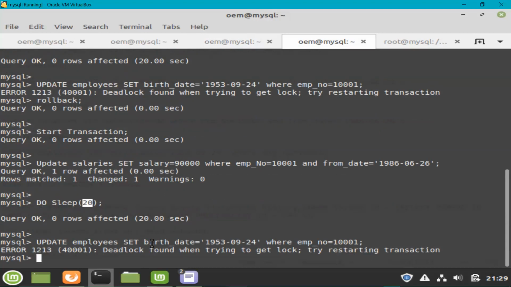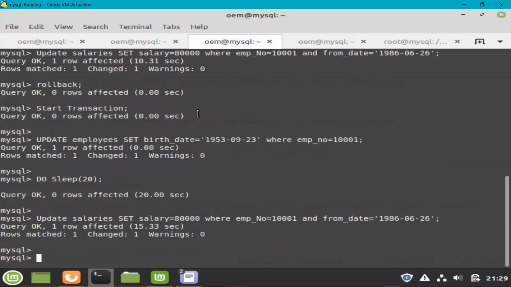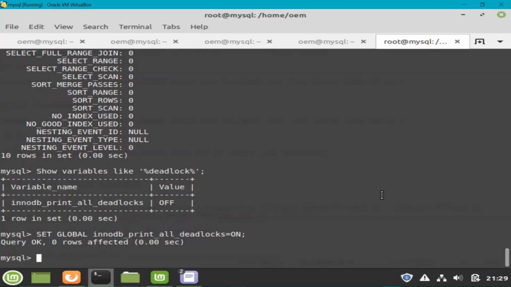So you can see this command was again the deadlock victim, and this one was the deadlock winner, and the other query is already completed, as you can see, and the deadlock has already happened. So now, how can we see the deadlock information in the mysqld log?